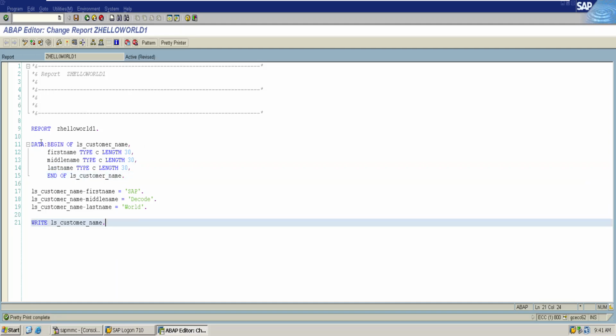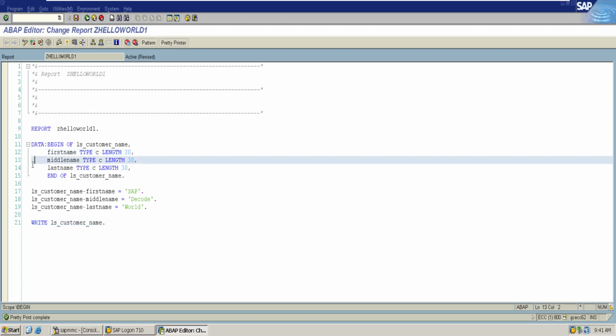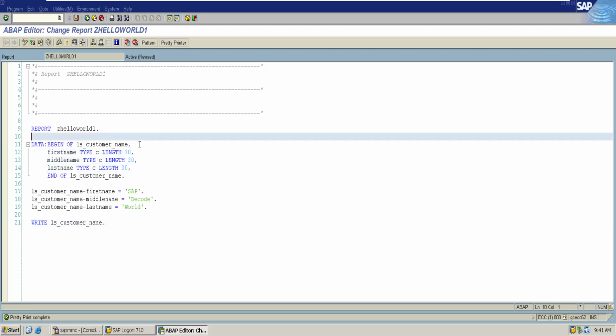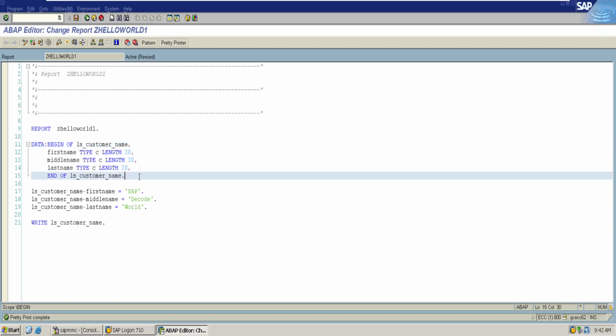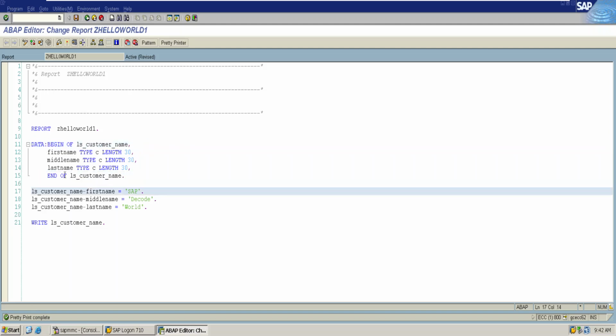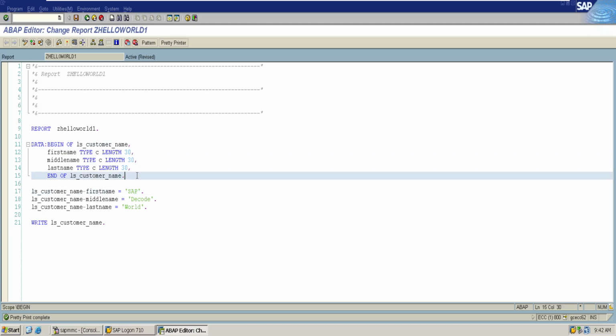Both of them are the same. Either you can declare a structure by using data at each line with a period at the end of the statement, or you can declare data at the first line with a double dot operator with a comma at the end of each line, and then at the end of the declaration of a structure make sure it is provided with a dot or a period.